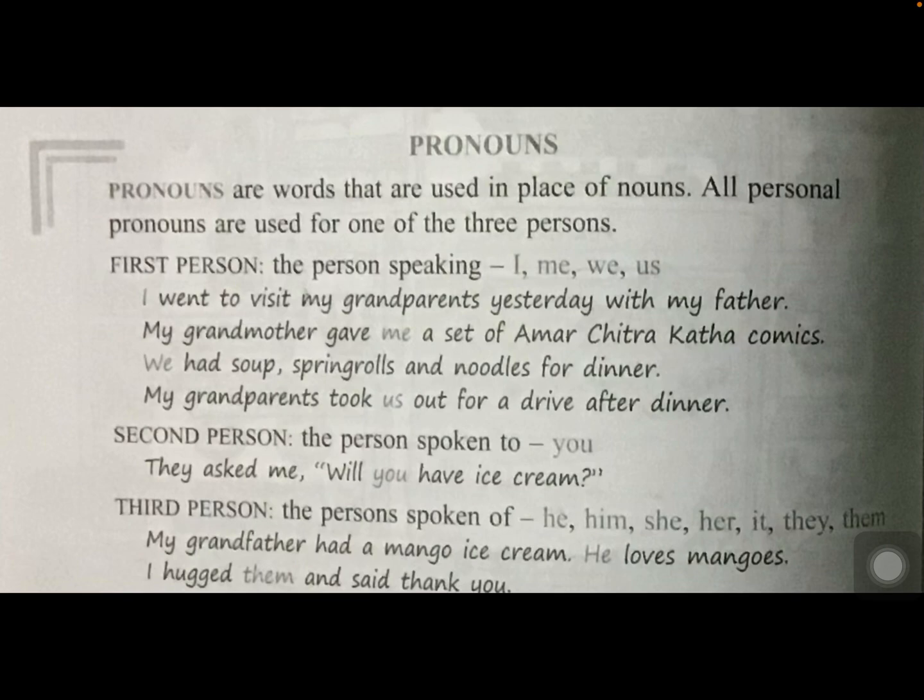Second person is the person spoken to, whom we are speaking to. So second person is you. It may be singular or plural, that word only will be used. And coming to third person, about whom we are speaking: he, she, it. In subjective case, that is singular form. In plural form we use they. And what about him, her? They come in objective pronoun singular form, and them is objective pronoun plural form.